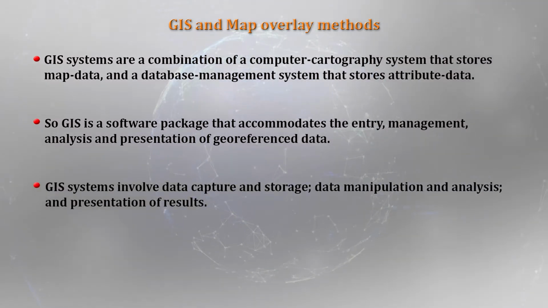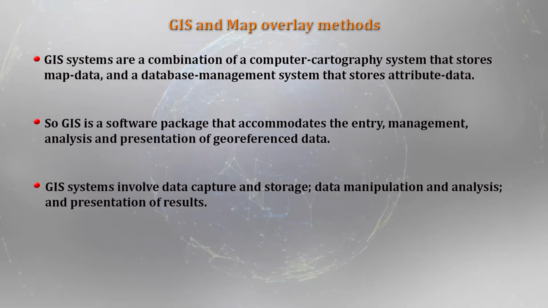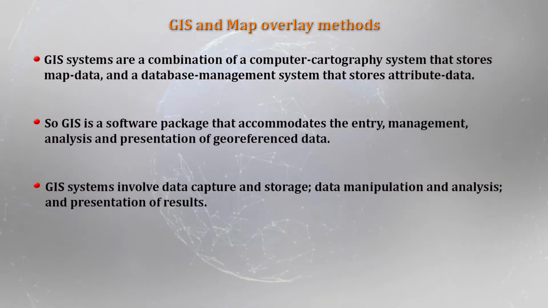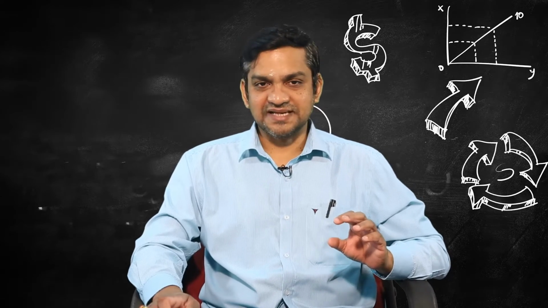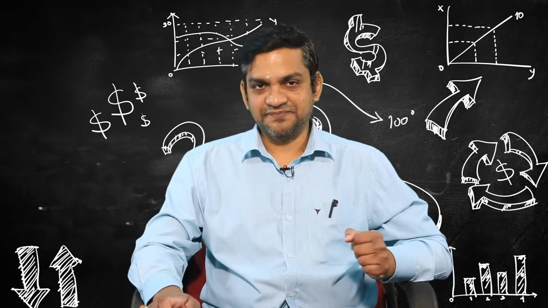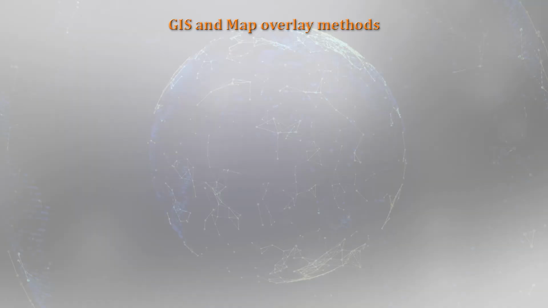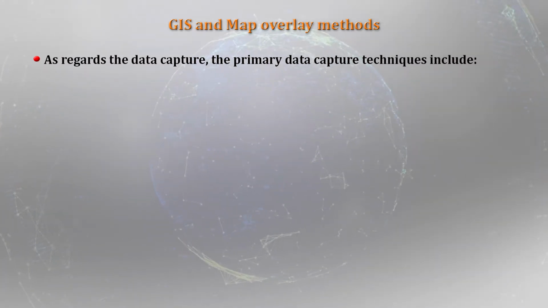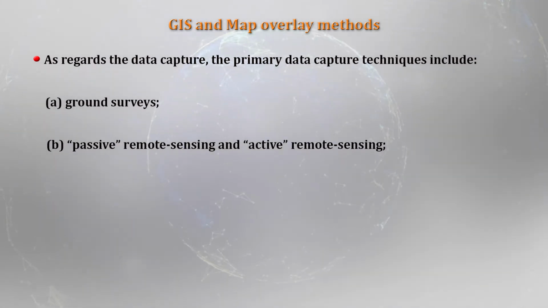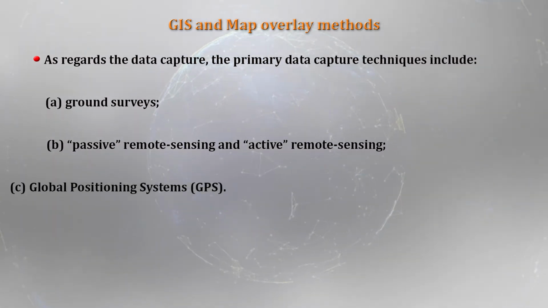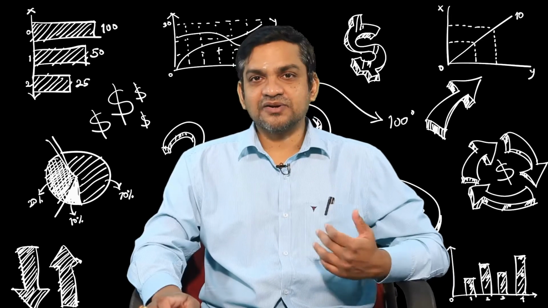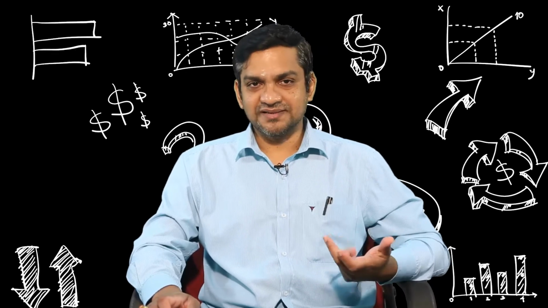So, this GIS system, like any other information system, involves data capture and storage, data manipulation and analysis, and presentation of results. These are the basic steps involved in GIS. Let us see them one by one. As regards data capture, the primary data capture techniques in GIS are ground surveying, the use of passive and remote sensing tools, and the global positioning system. These are the three basic techniques adopted to capture primary data.